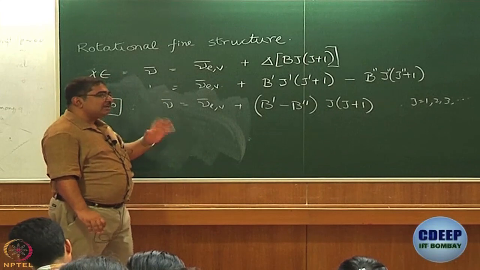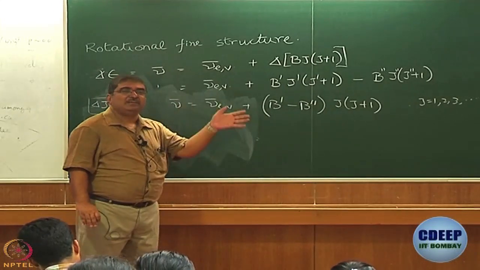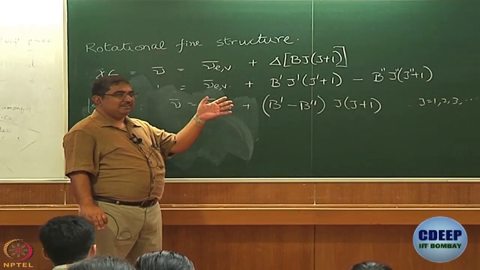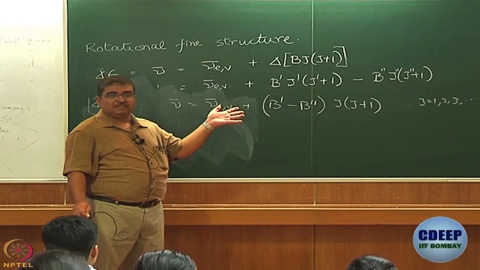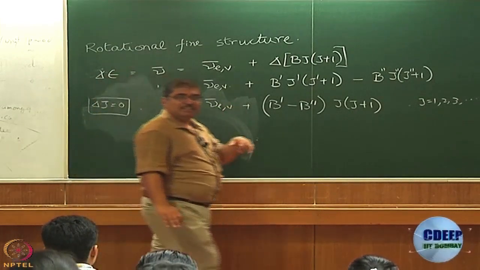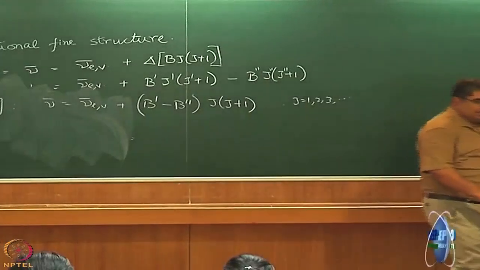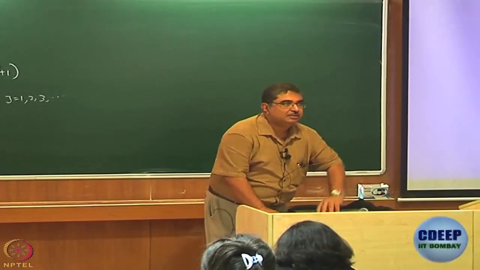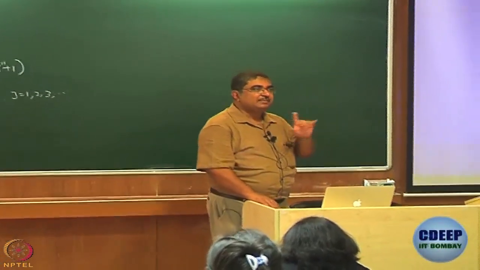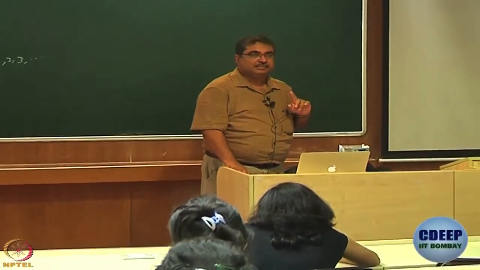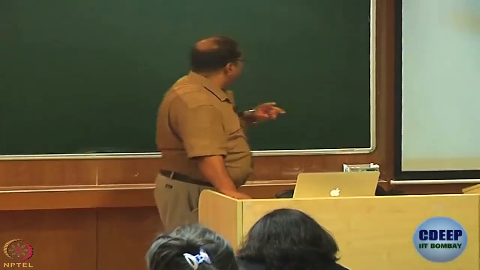It is conventional to draw a parabola that is turned by 90 degrees. I have no idea why it was drawn that way. Well, maybe I have an idea, we will talk about that. So, that kind of a diagram is called a Fortrat diagram. So, instead of trying to draw the spectrum, which is going to get complicated as you will see, we will draw what is called a Fortrat diagram.